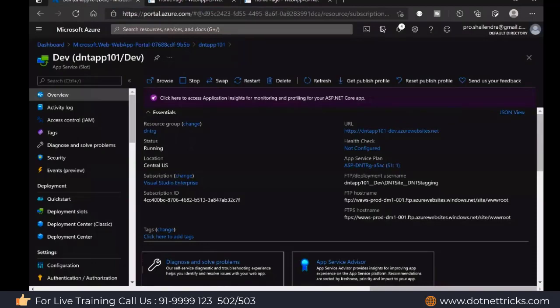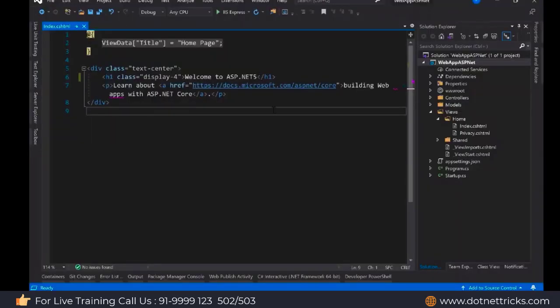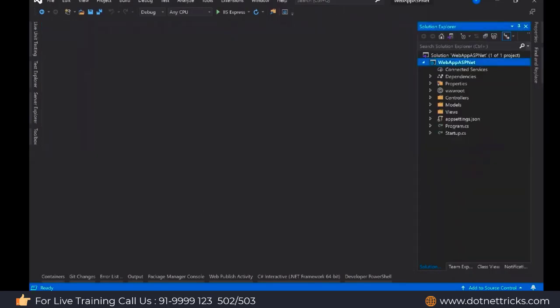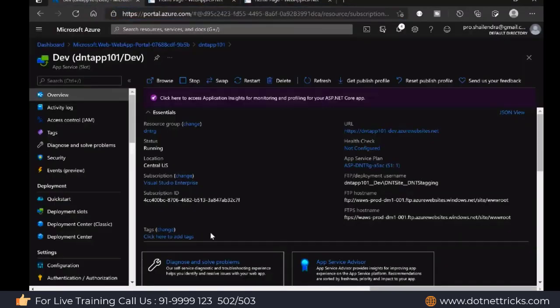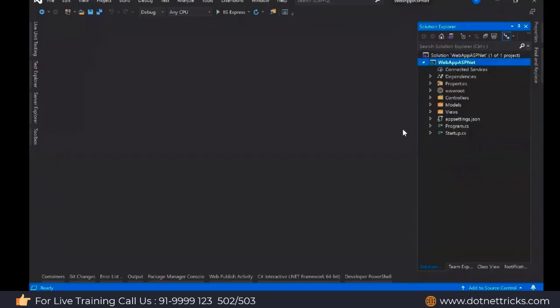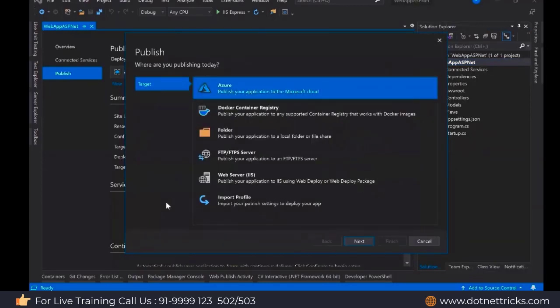In a similar way, I can deploy to staging also. I'm just using staging here. But usually we don't prefer to deploy to staging directly. We do the swapping. But obviously, after doing bug fixing, if you're going to deploy to staging from your local machine itself, there is the option to publish and create one more profile.